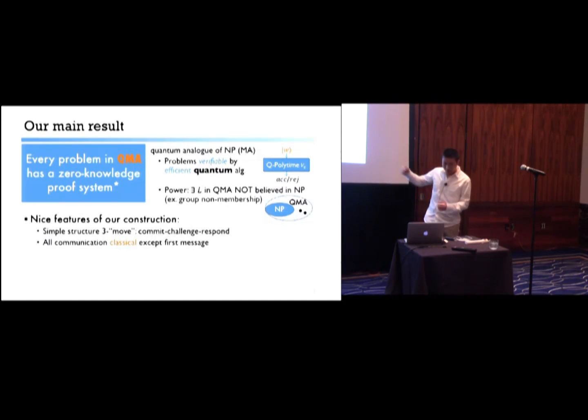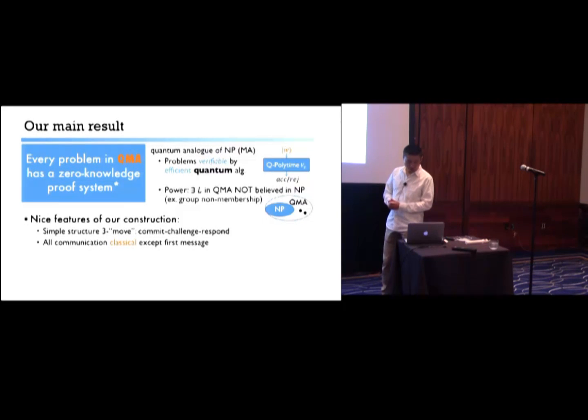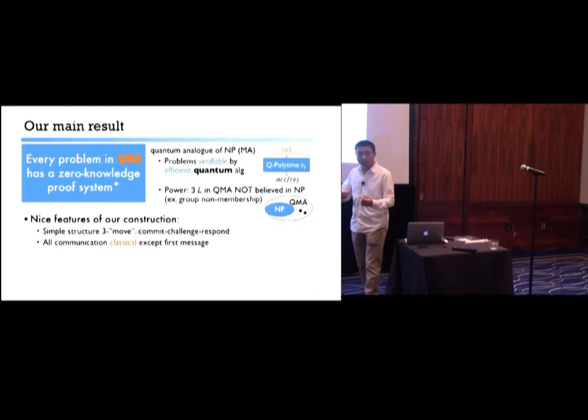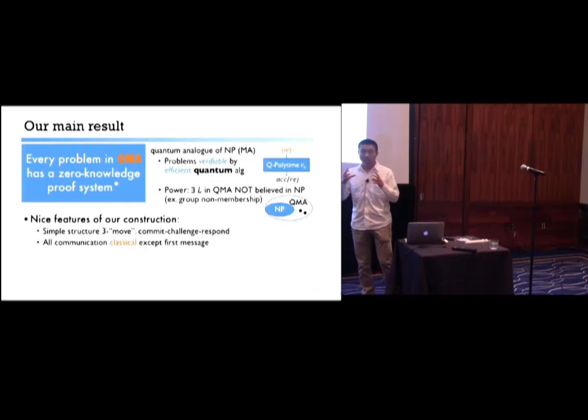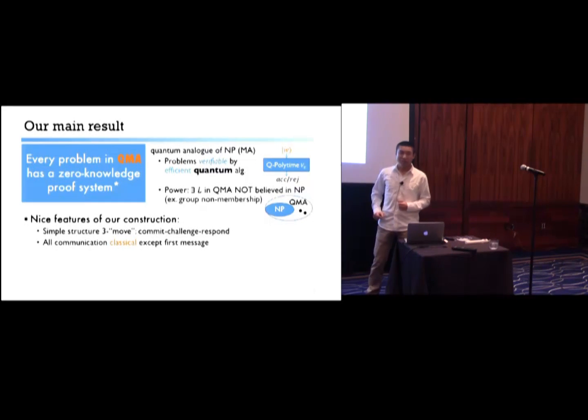We show our result by constructing explicit protocols, and there are a few very nice properties of our construction. First of all, it has a very simple three-move structure, the typical commit, challenge, and respond framework. And all the communication in our protocol is classical except for the very first message.